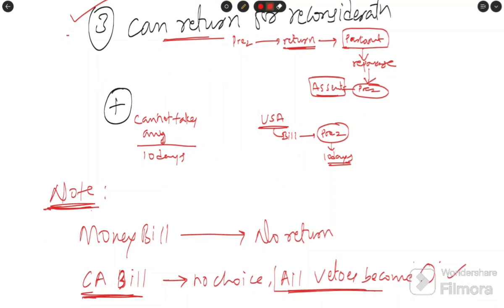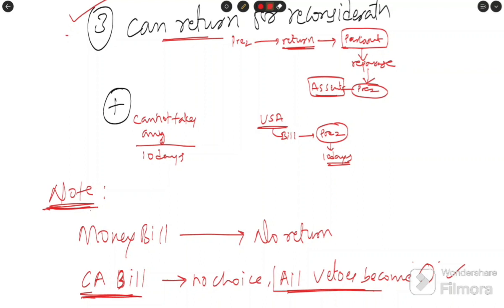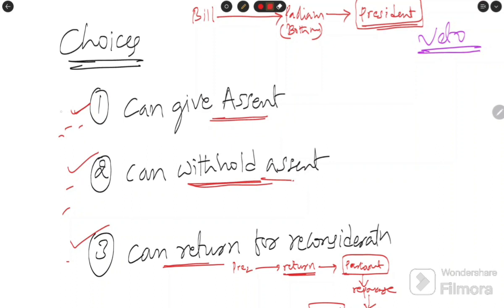Two things we need to see. After that, we go to the veto powers. That is the money bill. In our coming classes, we are going to discuss the money bill in detail. For now, we just need to know what it is. When the bill goes to the president, if the bill is a money bill, passed by the parliament, what choice does the president have? Only two: he can give assent or withhold assent. He cannot return the bill.